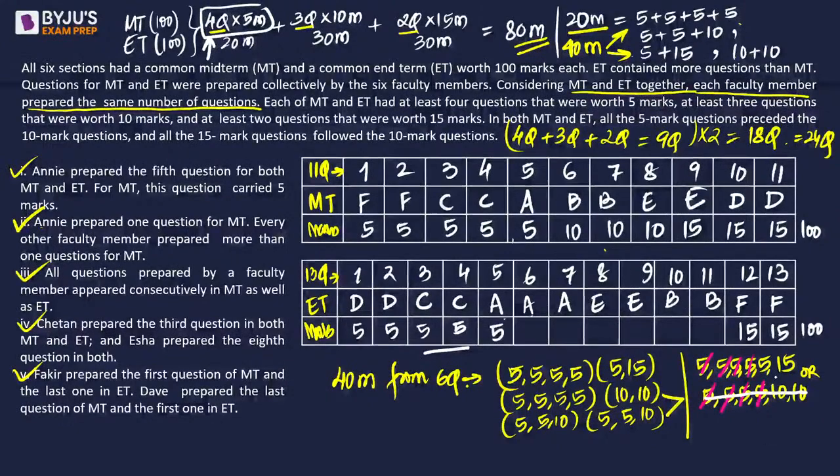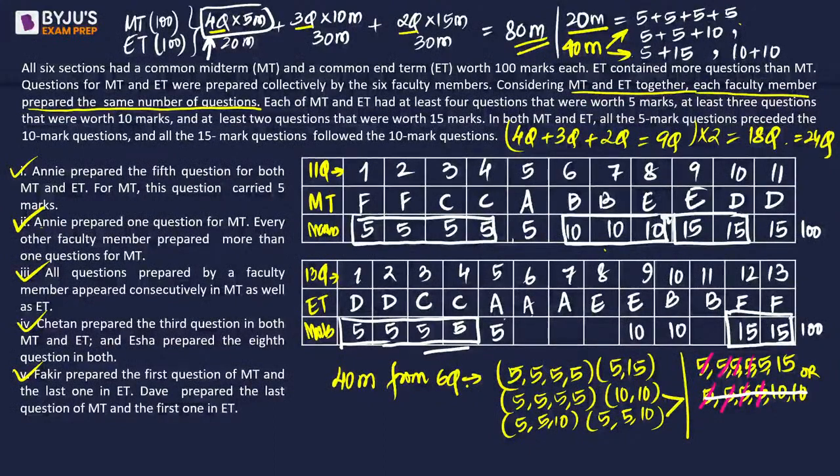This is the only possibility. Out of which these 4 5s are part of standard, 3 10s are also standard, and 2 15s are also standard. That means this had to be so. 1 5 and 1 15 is utilized here. In the case of the end term exam, 4 5s are sure, 2 15s are sure, 3 10s are sure, right? We don't have an extra 10, so the others are going to be 5 such that the sum is 100.